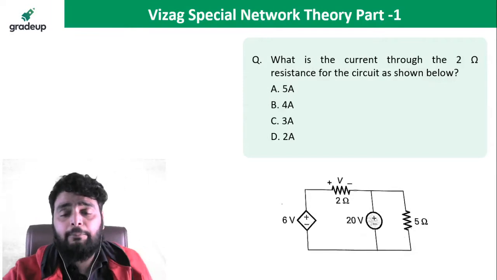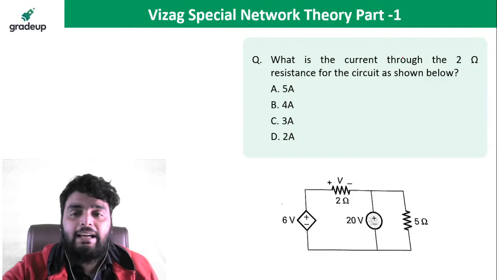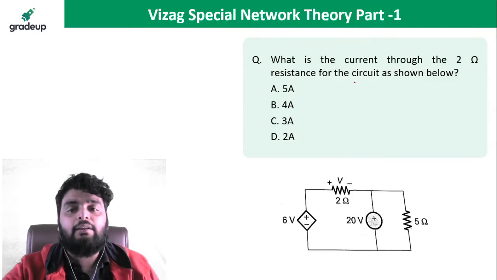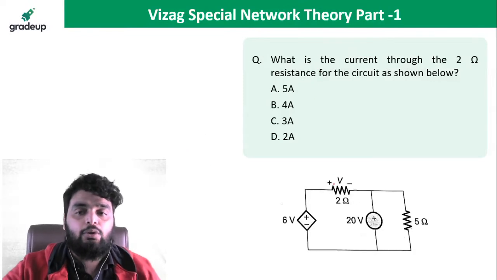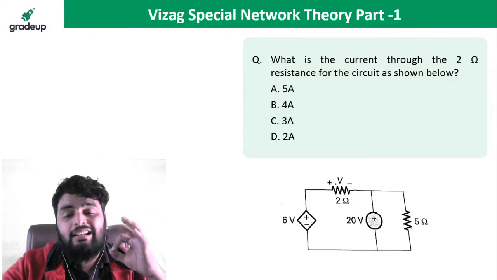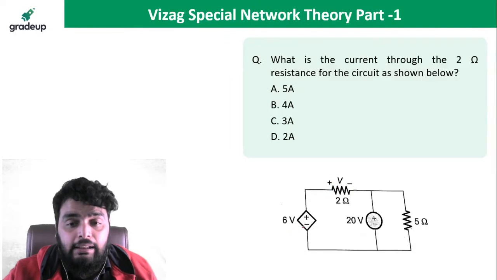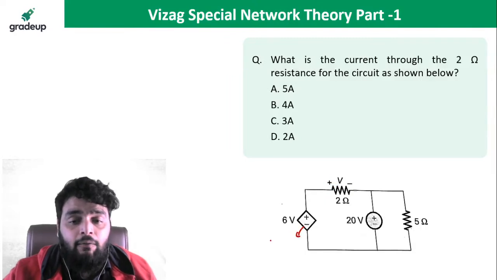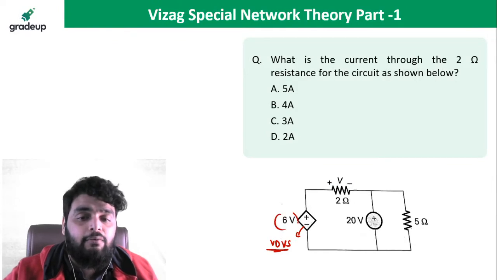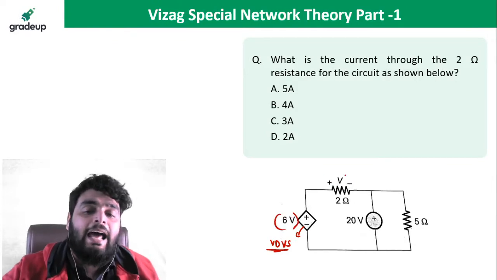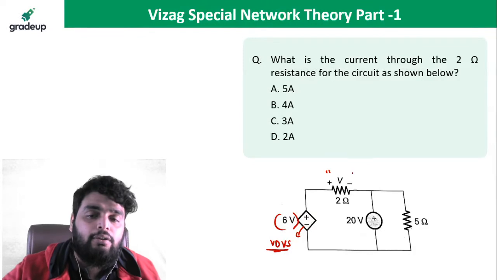Okay, so everyone, what is the current through the 2 ohm resistor for the circuit as shown below? In this, I need to find out the current through the 2 ohm resistor. Now, see this circuit very carefully. This is the voltage dependent voltage source. So this is 6V, where V is variable. And what is V? V is the voltage across the 2 ohm.